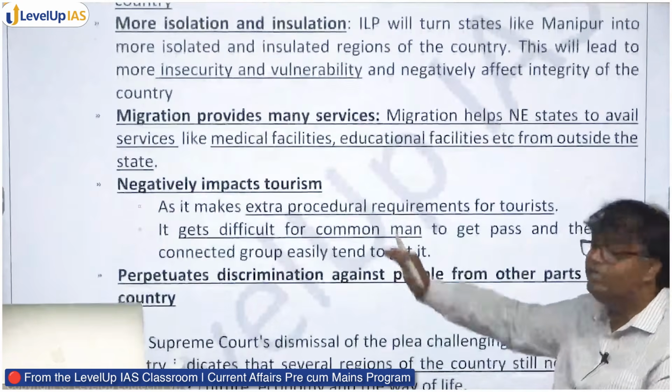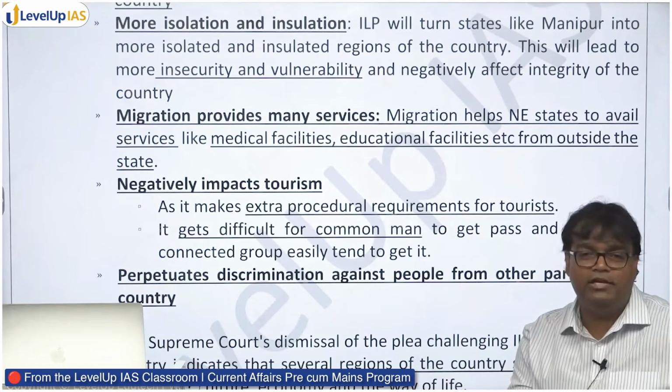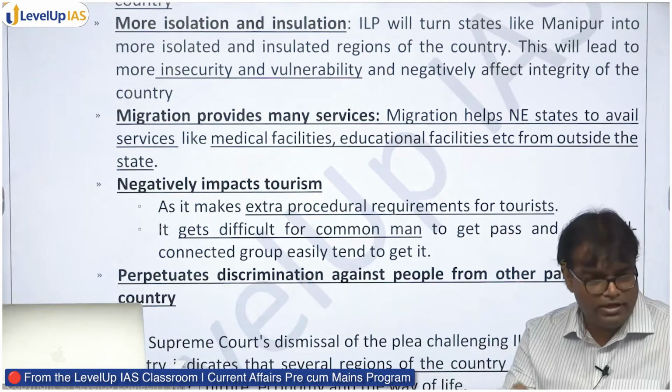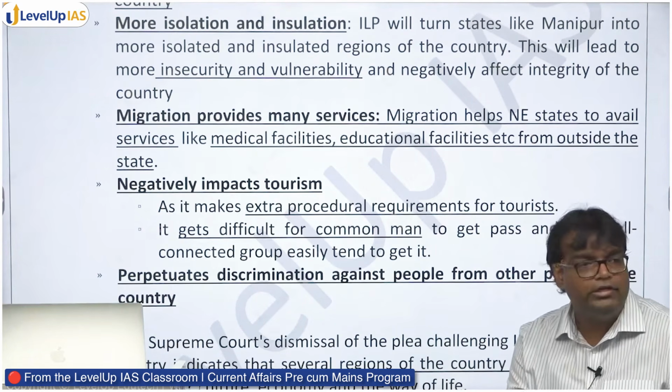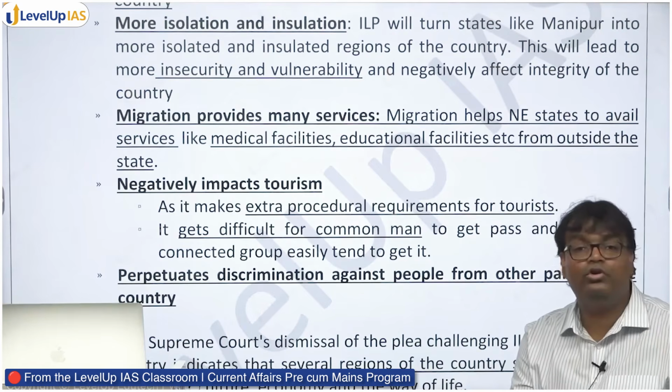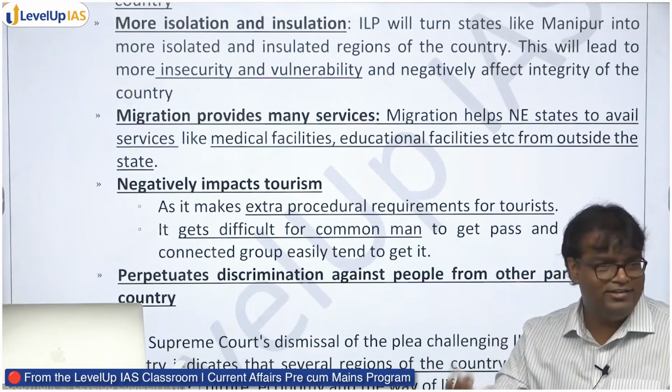Then it also negatively hampers tourism. If I have to go to, let's say, Arunachal Pradesh, I first have to go and take permission, first I have to get an ILP, it imposes restriction. Like tomorrow I have an option of going to, let's say, Himachal Pradesh or Uttarakhand, or going to Arunachal Pradesh. Himachal Pradesh, I picked up my bag and left.